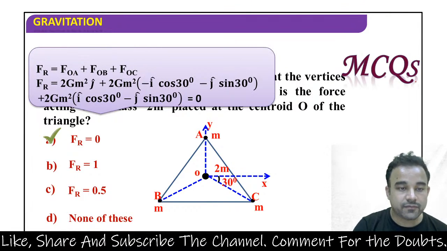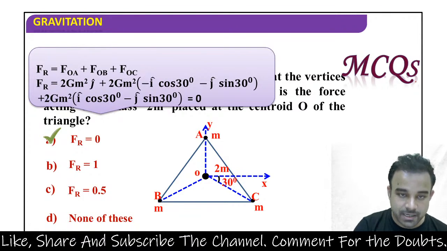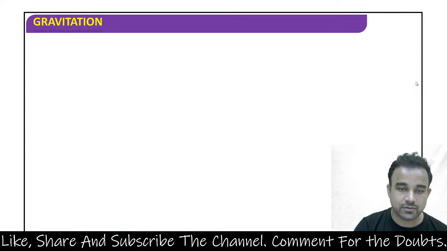Fr is equal to FOA plus FOB plus FOC. Fr is equal to 2Gm square into j cap, plus 2Gm square into minus i cos 30 minus j sin 30, plus 2Gm square into i cos 30 minus j sin 30, that is equal to 0.